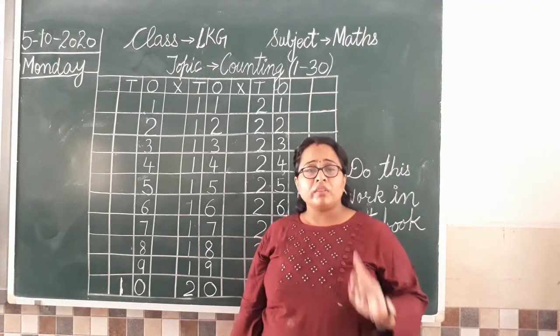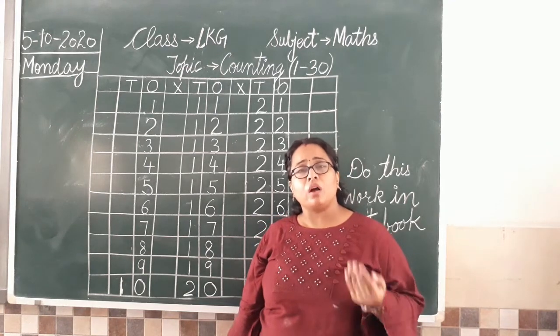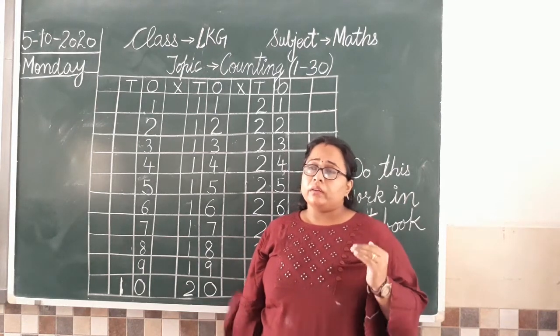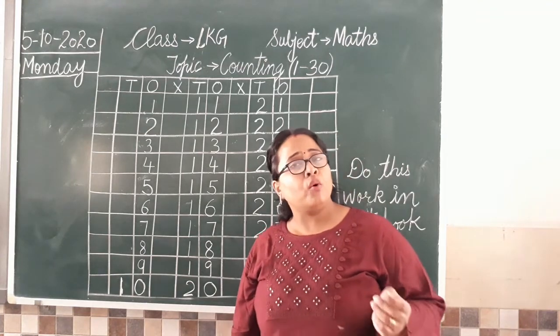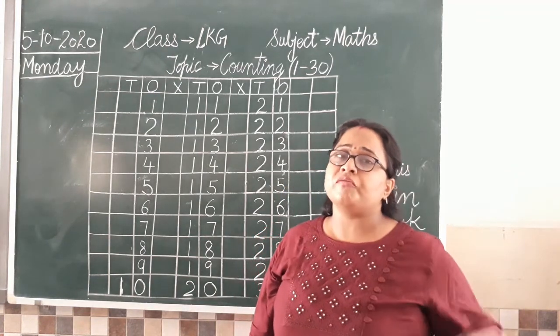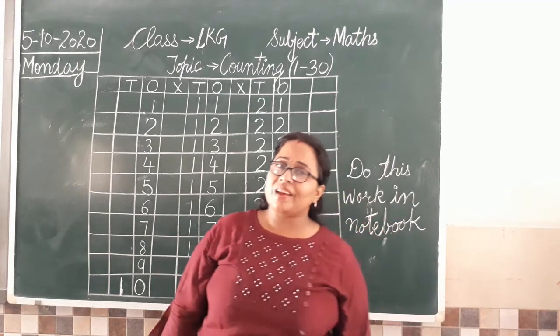So this is the next thing we are going to learn, how to compare two given numbers. Clear? So for that you have to learn your counting properly, and let's have a quick revision of oral counting once again from 1 to 50. Clear? So shall we start?